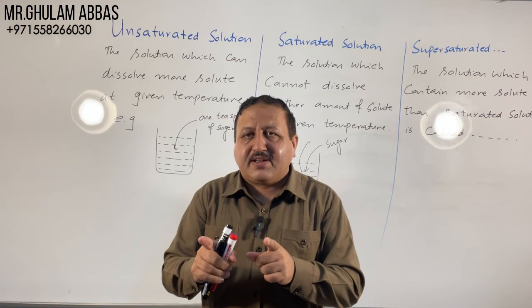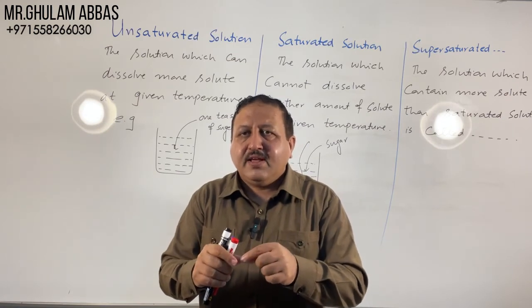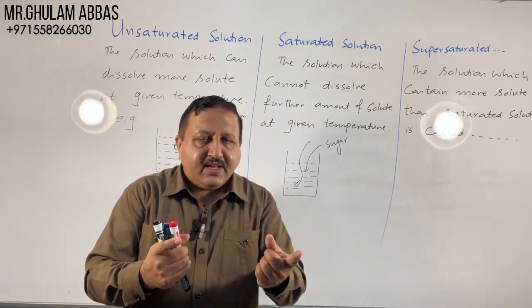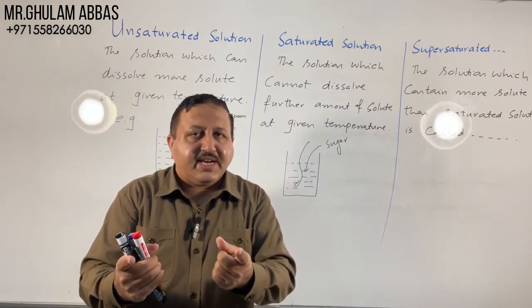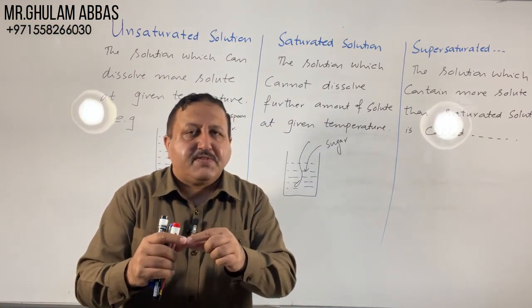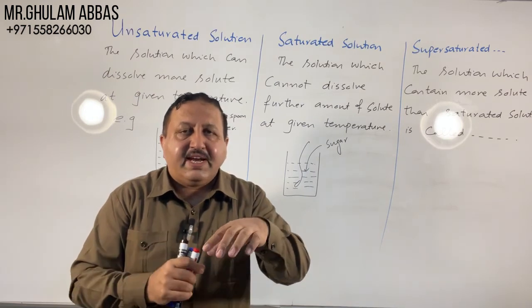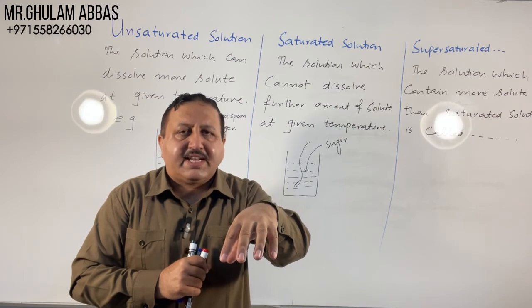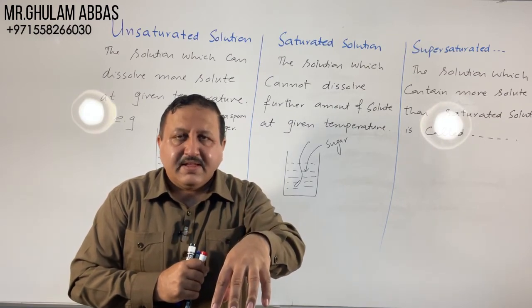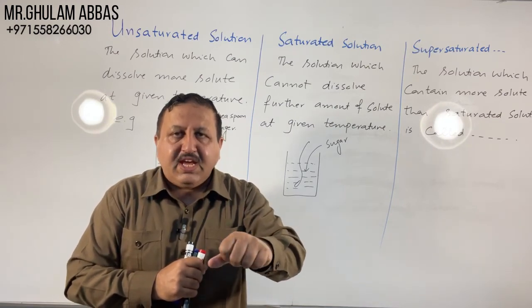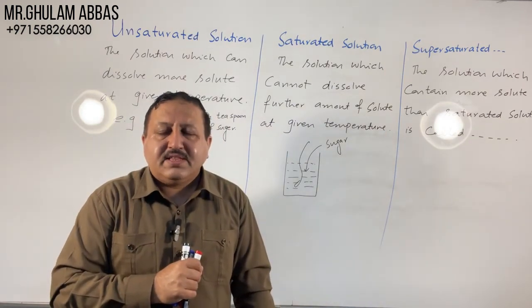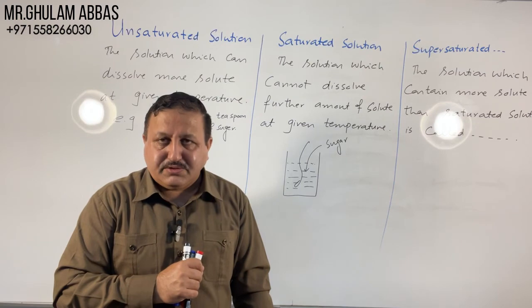This is a very important concept in the laboratory. If we have two solutions, one saturated, the other supersaturated, we can distinguish between them by adding more solute. If the solute settles down at the bottom directly, this is saturated. If crystallization starts by adding solute, this is called supersaturated solution.